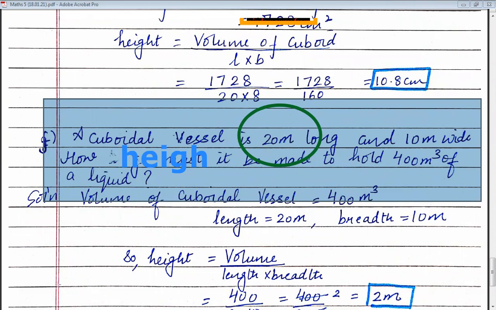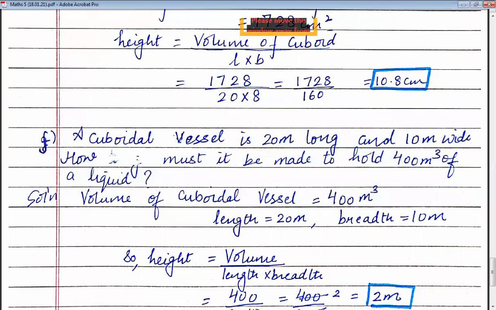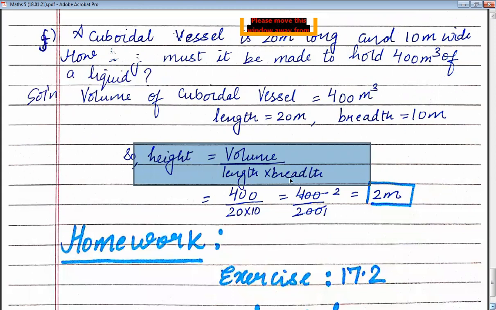Now children, we have just discussed the formula: if one dimension is not given to you, then you have to divide the volume by the given two dimensions. When any one dimension is not given to you, you can find that dimension by dividing the given volume by the other two given dimensions. So now you can see that you have to find the height. So height is equal to volume divided by length into breadth.